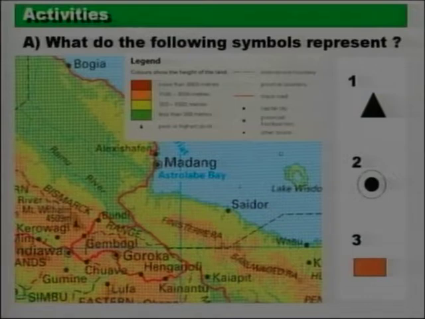Okay, so that's our 2 minutes. We'll check on the answer. Should be straightforward. You're looking at page 10 and 11 of the atlas. We'll start off with the symbol here, the triangle. What does that represent?